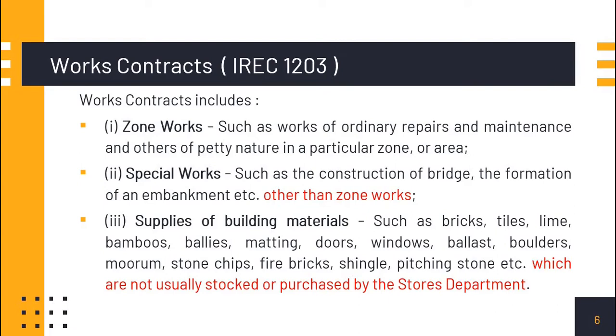And after that we have the supply of building materials. In this, materials such as bricks, tiles, lime, bamboos, bullies, matting, doors, windows, ballast, boulders, mooram, stone chips, fire chips, shingle, pitching stone, etc. That is, those which are not usually stocked or purchased by the stores department. Procurement of those engineering materials comes under the head supplies of building materials. All these 3 together constitute the works contracts.